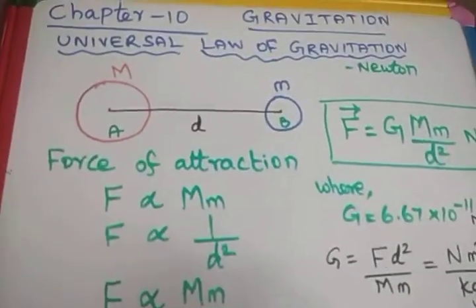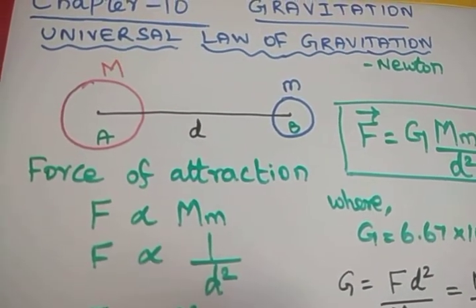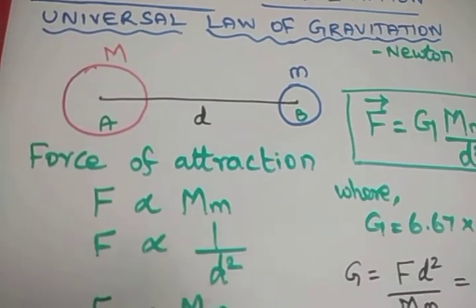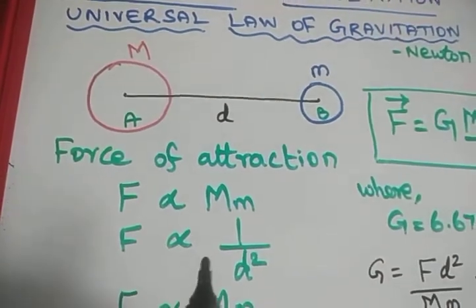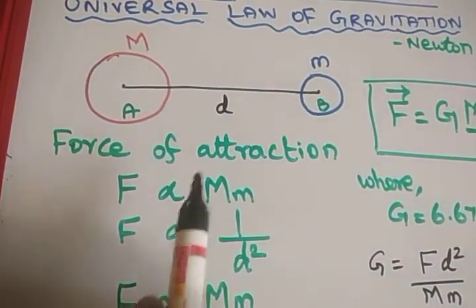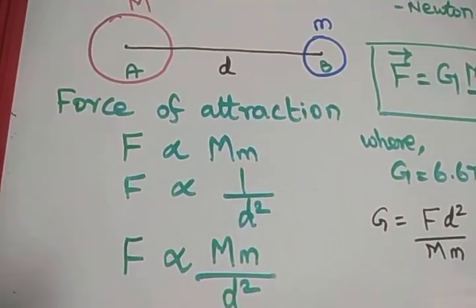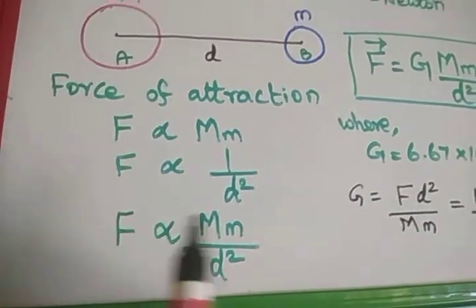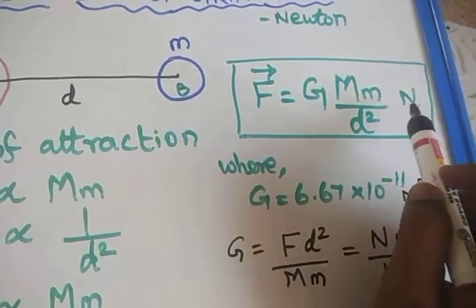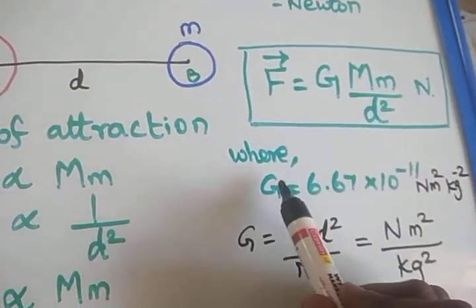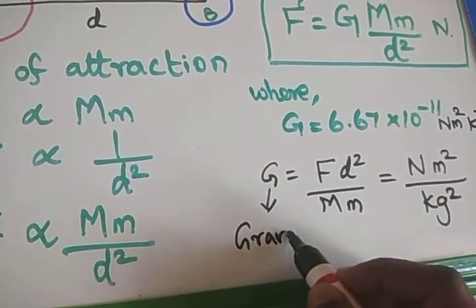Very simple, students. Once again I will recall the universal law of gravitation given by the scientist Newton. It states that the force of attraction between any two bodies in the universe is proportional to the product of the two masses and inversely proportional to the square of the distance between them. This proportionality can be removed by F is equal to G M m by d squared. This is the SI unit of force, Newton, where G is called the gravitation constant.